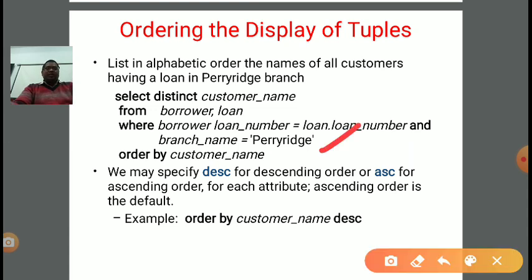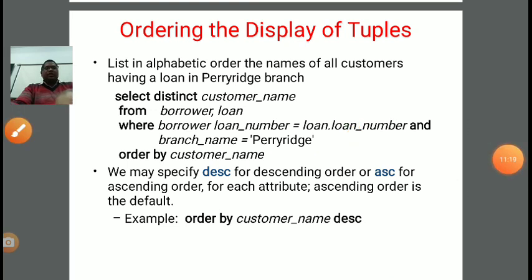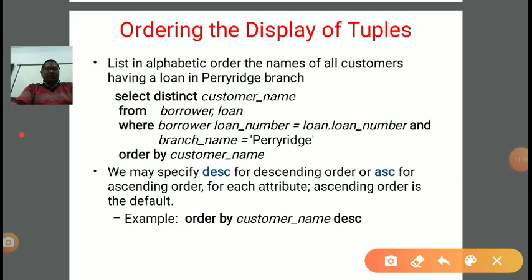Now ORDER BY means according to which attribute or column we want to order, here by customer name, alphabetically. We may specify DESC for descending order or ASC for ascending order. For each attribute, ascending order is the default notation. Means in ORDER BY, if we are not mentioning any ASC or DESC, then by default it will be ordered in ascending order of that particular column.